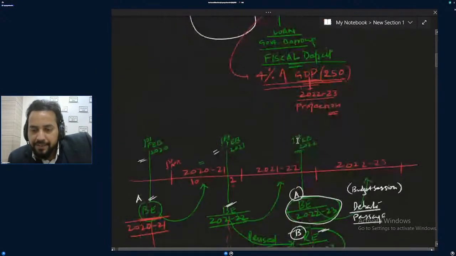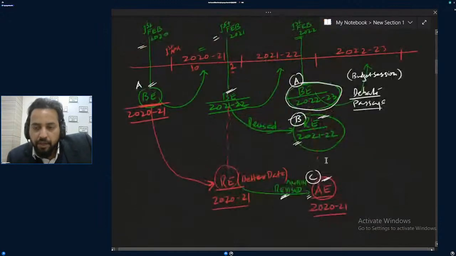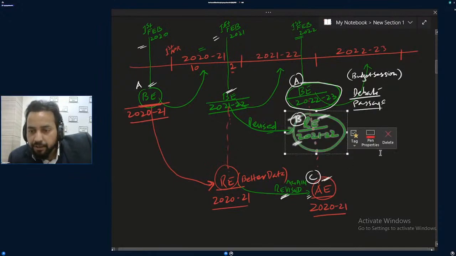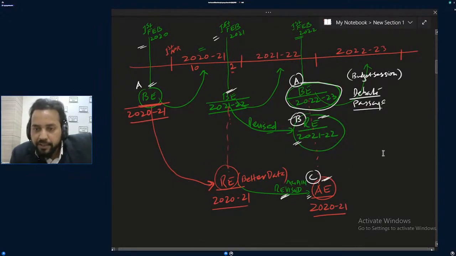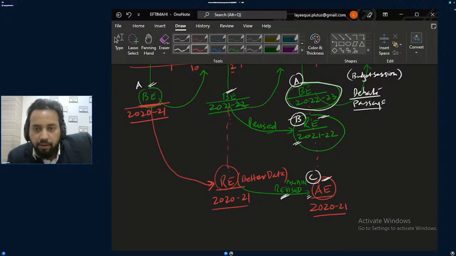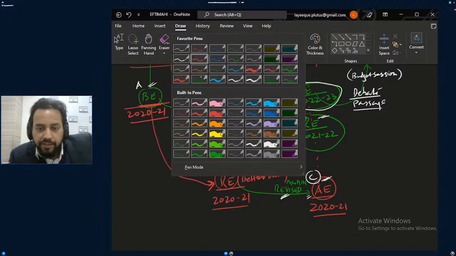So tell me which one is for the coming year, which one is for the previous year, which one is the current year. Right now, which one is the current year?